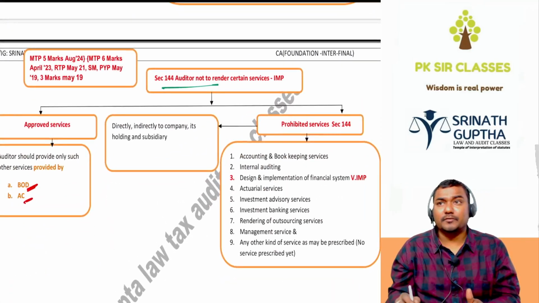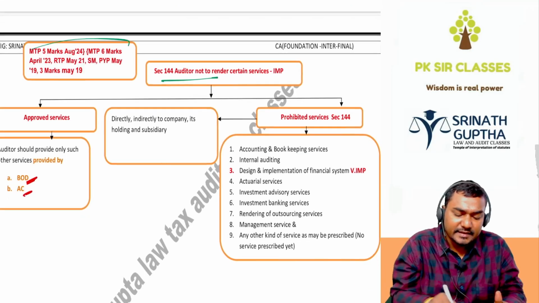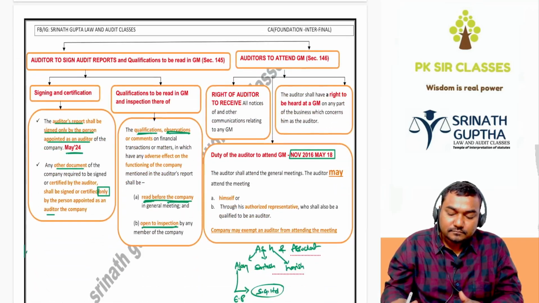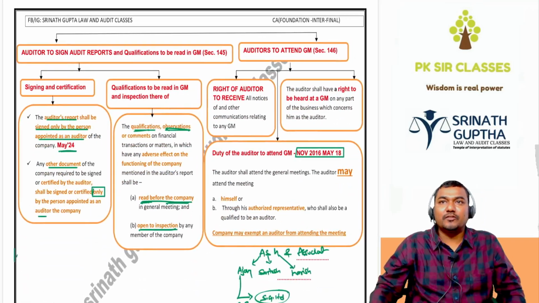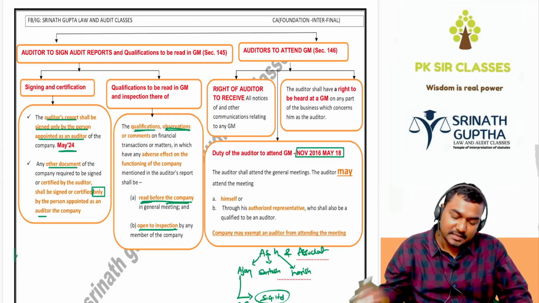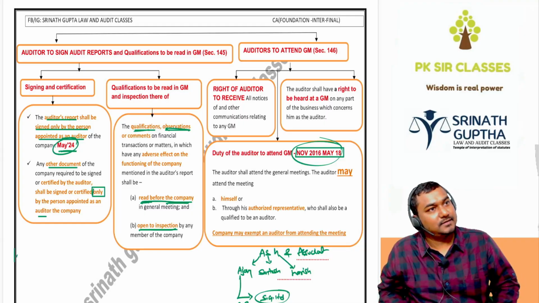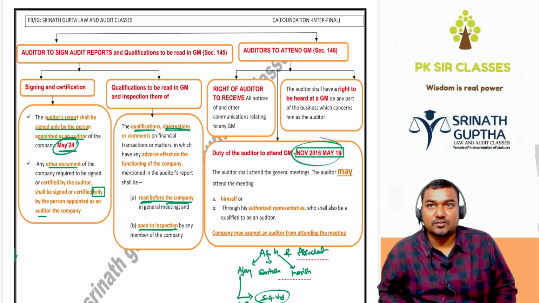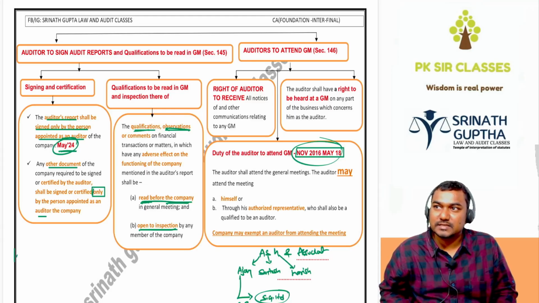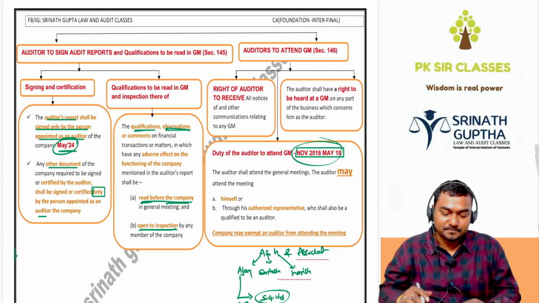The auditor should not provide the prohibited services under section 144. Just now we have discussed. This has come in the exam so many times already. Sections 145 and 146 are not that important generally, but they have come in the exam. Not that frequently asked. Since it is not a frequently asked question, students will not focus on sections 145 and 146. Surprise. 4 marks. Next attempt.